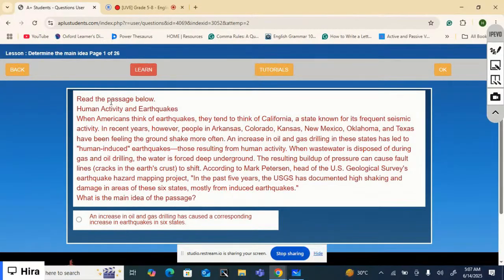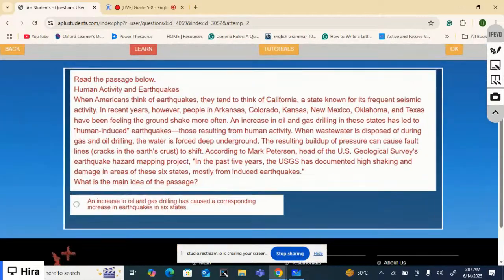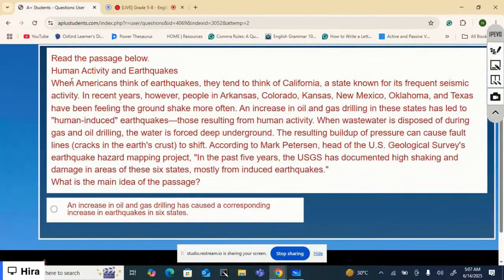Let's read this passage. Human activity and earthquakes. This is the title. When Americans think of earthquakes, they tend to think of California, a state known for its frequent seismic activity. In recent years, however, people in Arkansas, Colorado, Kansas, New Mexico, Oklahoma, and Texas have been feeling the ground shake more often.